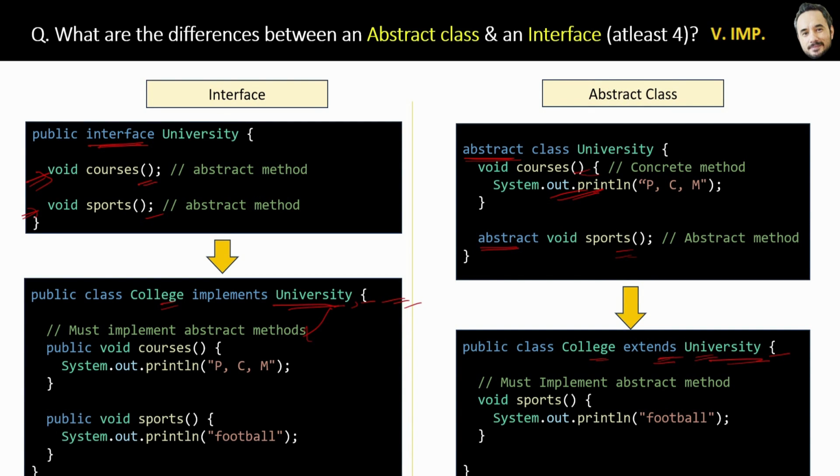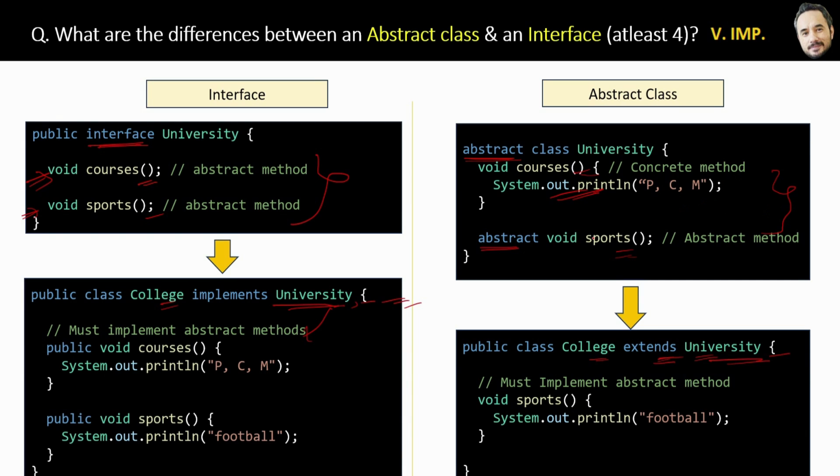Okay. Next difference is interfaces cannot have constructors, right? Whereas an abstract class can have a constructor. Yes, it is possible in abstract class. Now you may ask, when we can't create the object of an interface or abstract class, then why do we need constructors for abstract class? I will explain that in upcoming questions, maybe in constructors, but yes, I will explain.